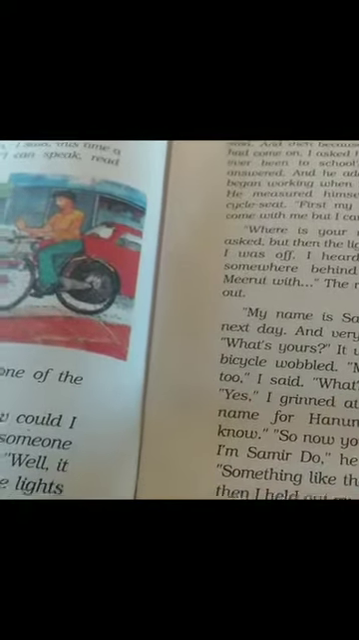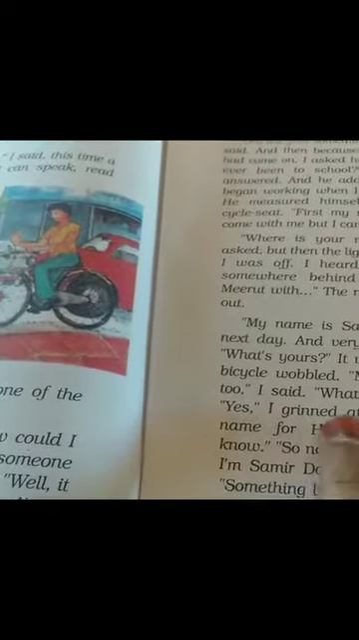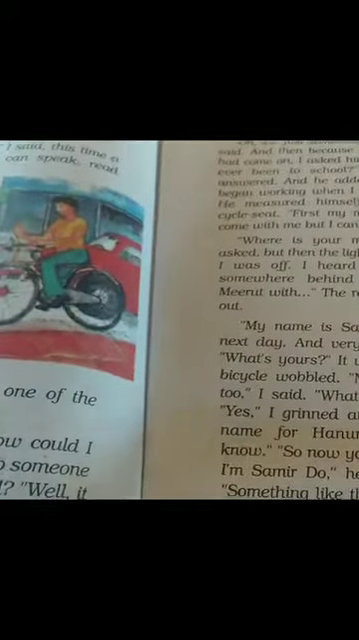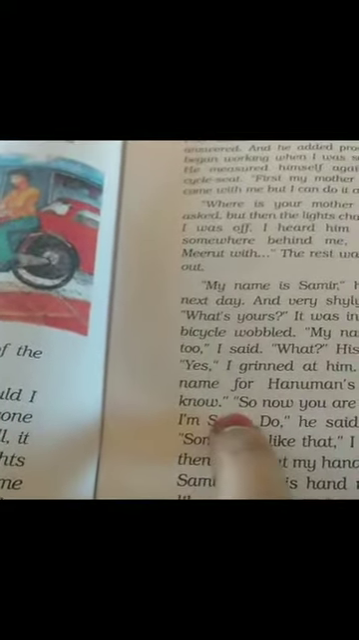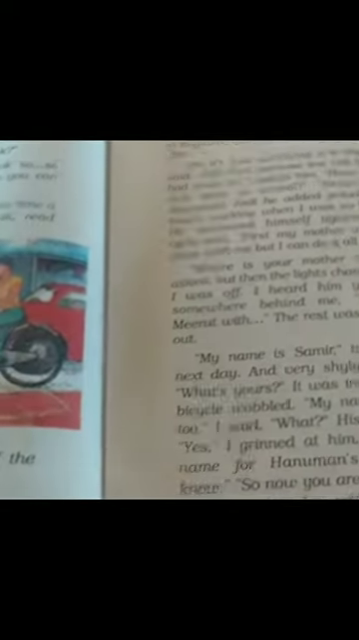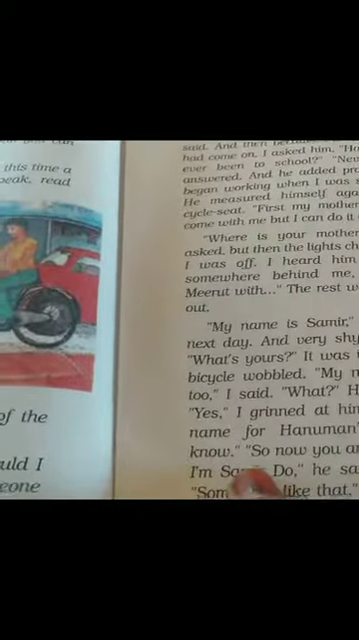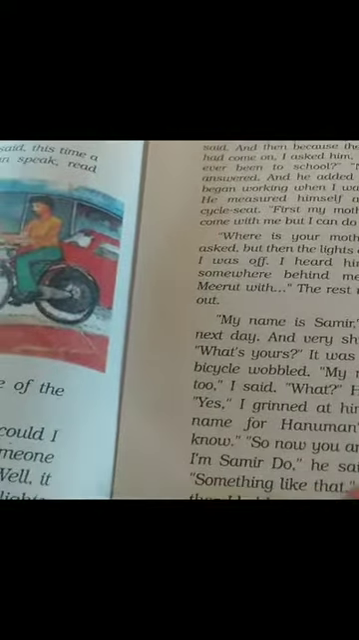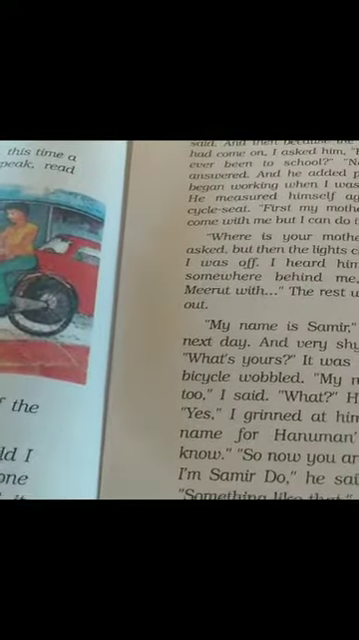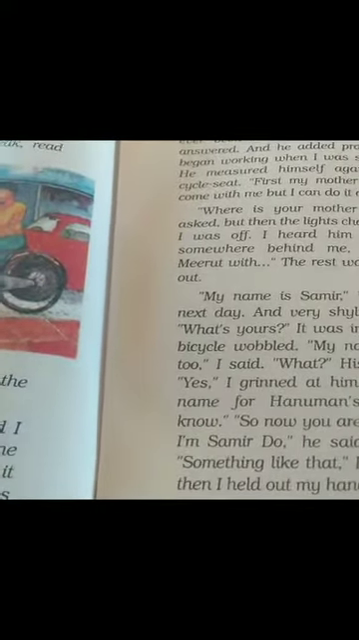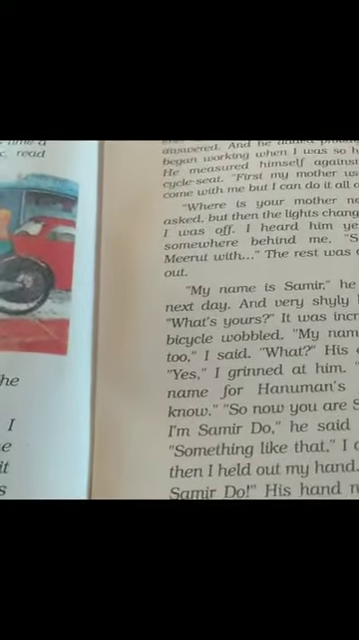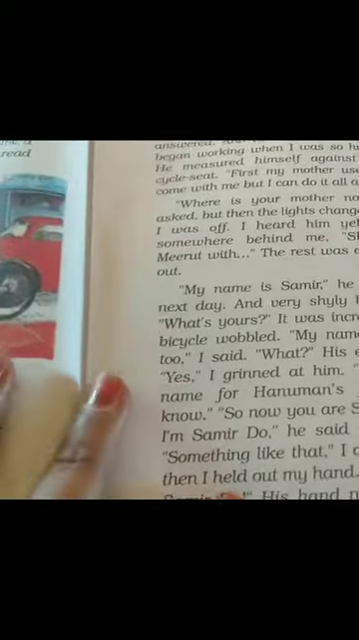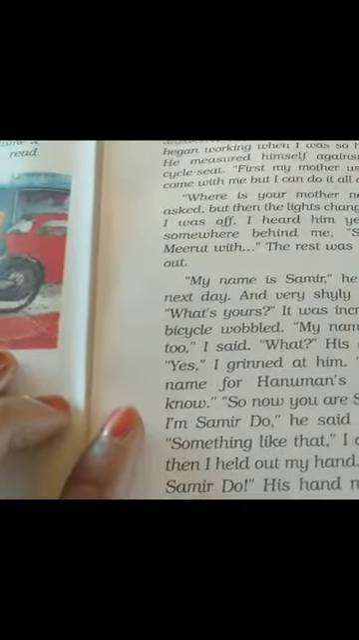I said, what? His eyes lit up. Yes, I grinned at him. It's another name for Hanuman's father. You know, Samir is Hanuman's father's name. They are discussing the name. So, now you are Samir Ek. And I am Samir Do. He said triumphantly. Politely, he is saying here both of them, their names, Samir Ek and Samir Do.